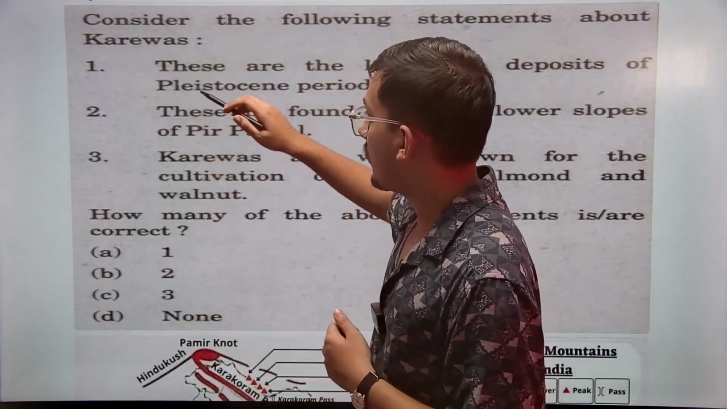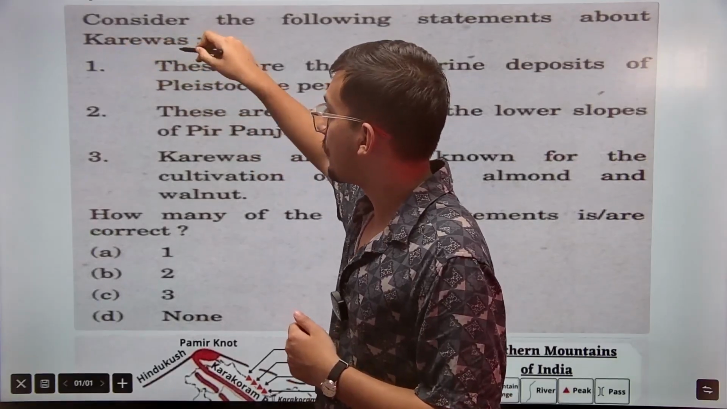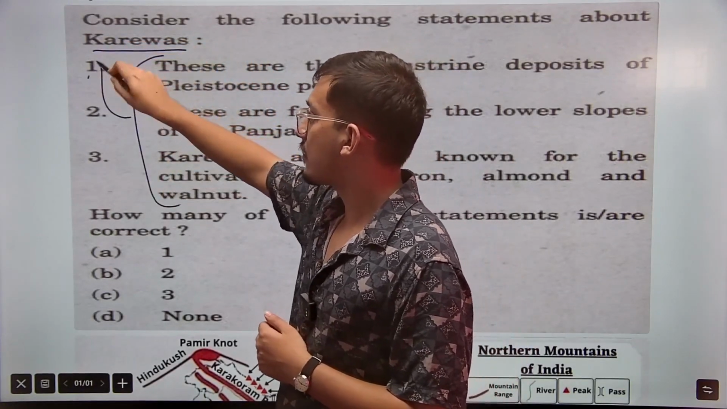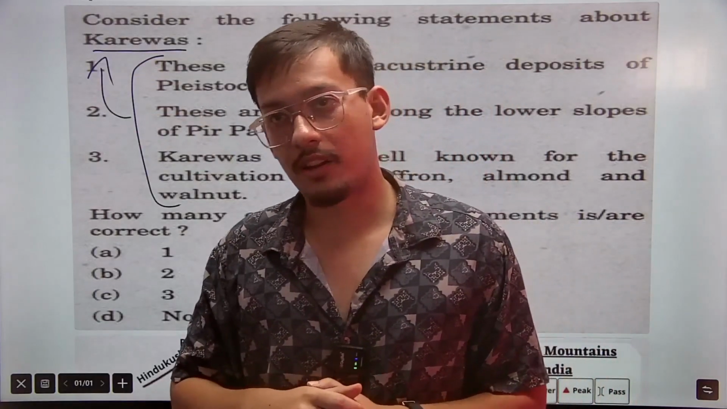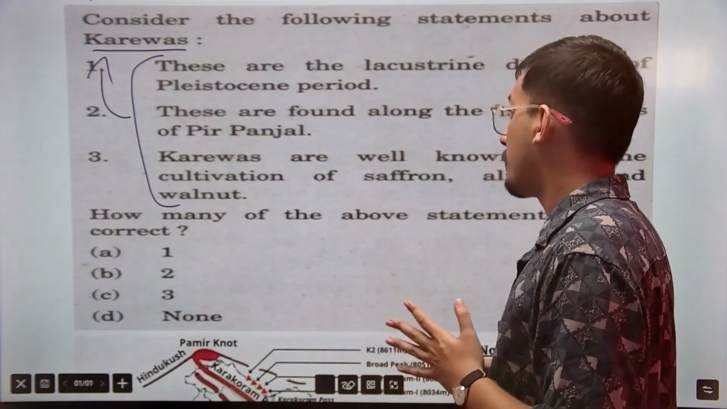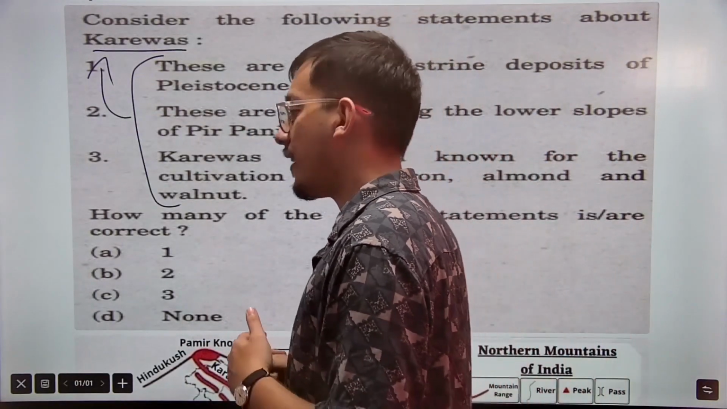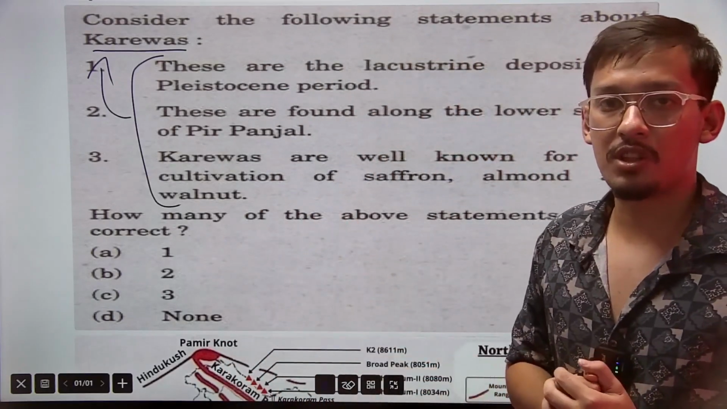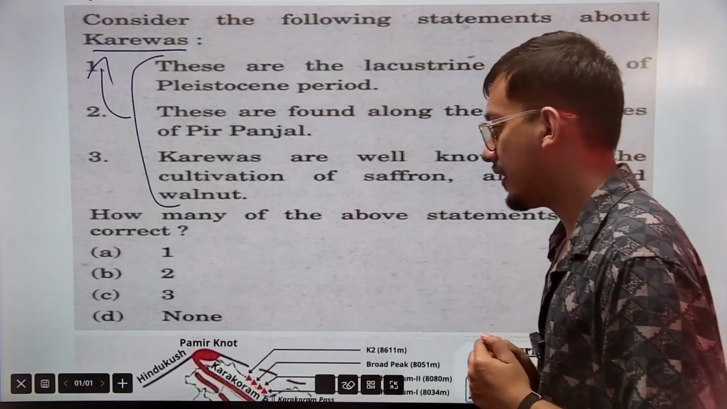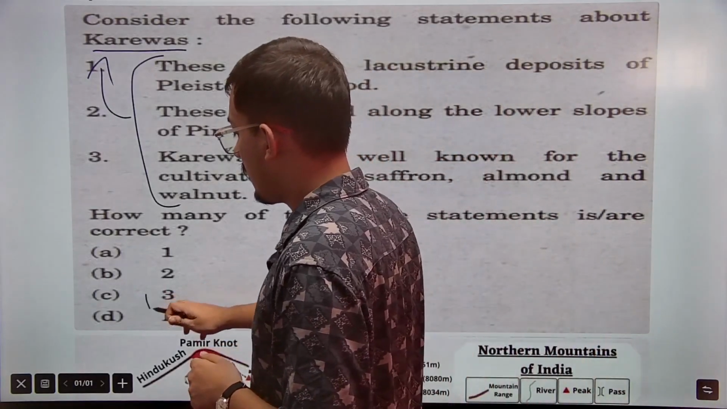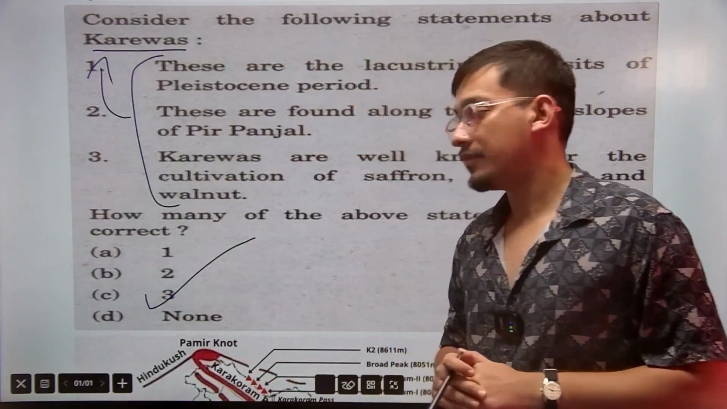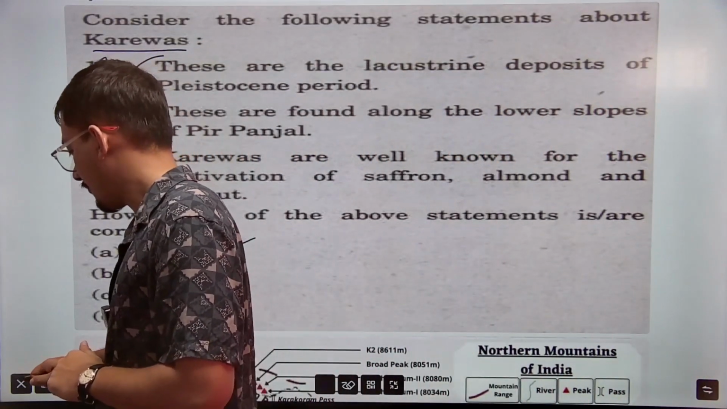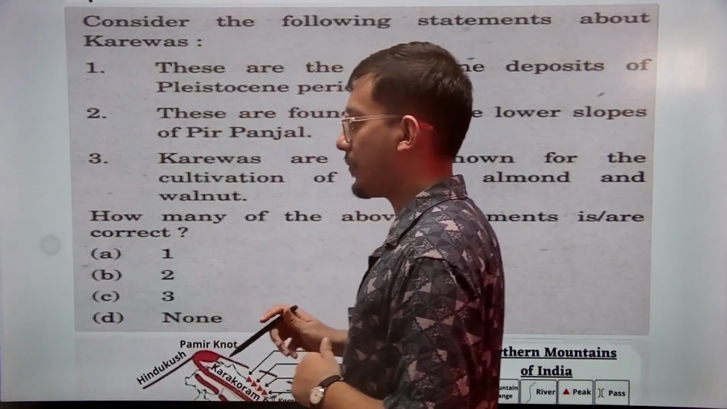You have to remember these three correct points of Karewas, as it is important. Karewas are Pleistocene lacustrine deposits. They are found along the Pir Panjal, and they are used for cultivation of walnut and almond. Right? So it is answer 3. Okay? We shall move on to the next question.